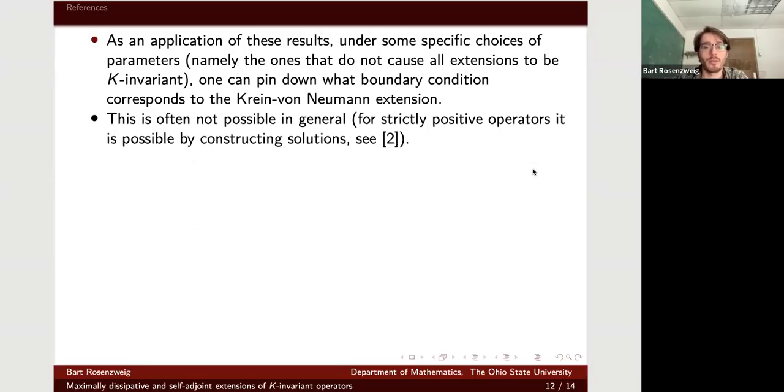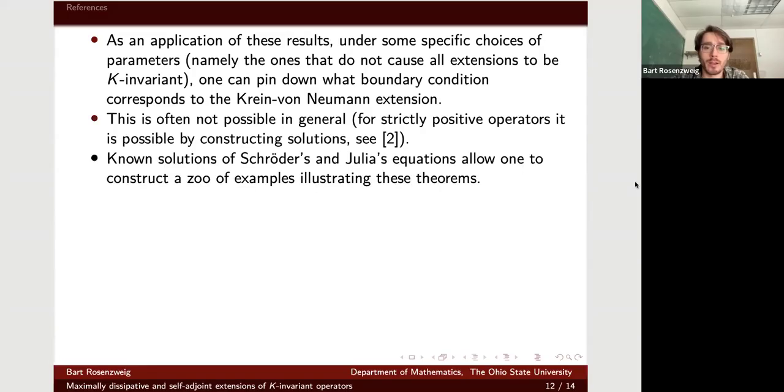Krein-von Neumann extension revisited. Anyway, it's curious that you don't even have to solve the equation. If you just know it satisfies some symmetry, under some conditions on the symmetry, we can tell you what the boundary condition is that corresponds to Krein-von Neumann. And so at the end of the paper we construct a bunch of examples of this. How can we do this?